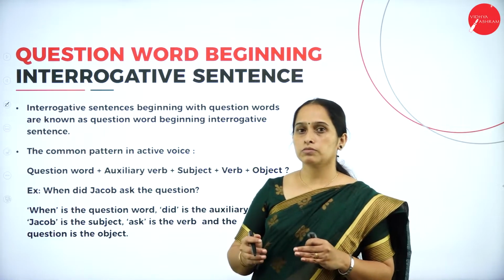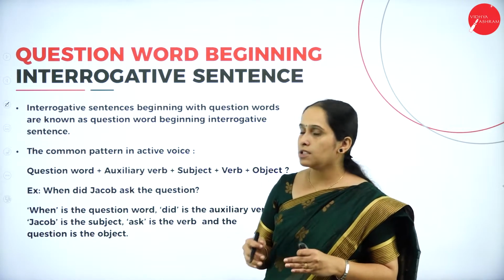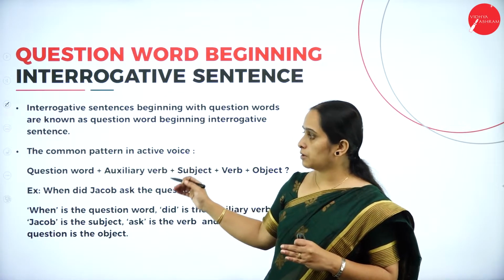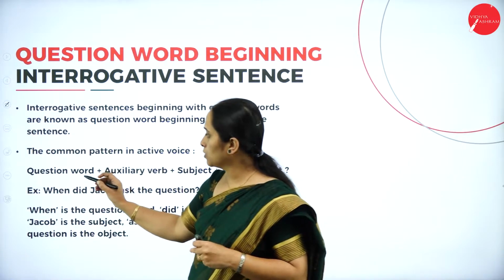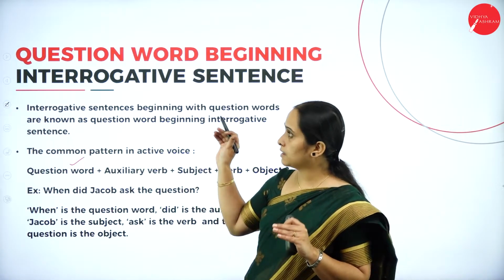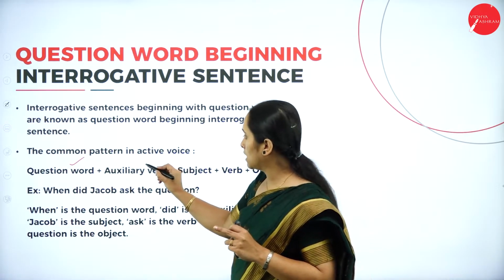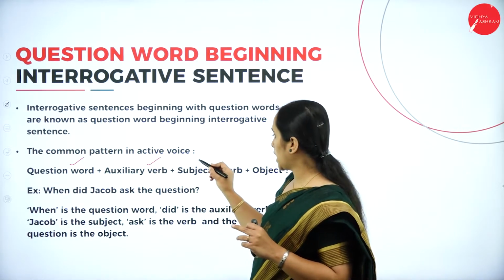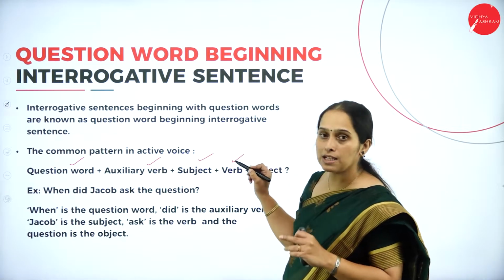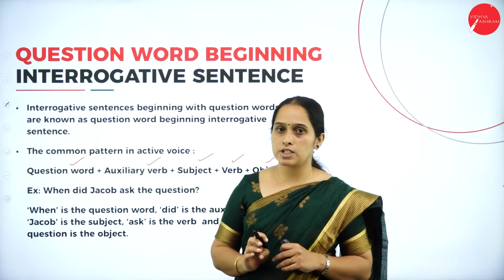Here also, let's see the common pattern in active voice and also the common pattern in passive voice. In the active voice, this is the method we use: question word plus auxiliary verb plus subject plus verb plus object, and then at the end of the sentence there should be the question mark.